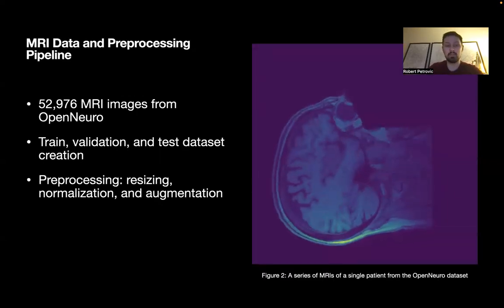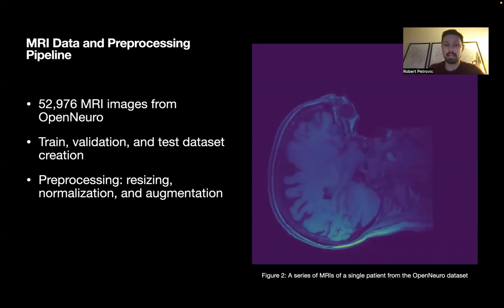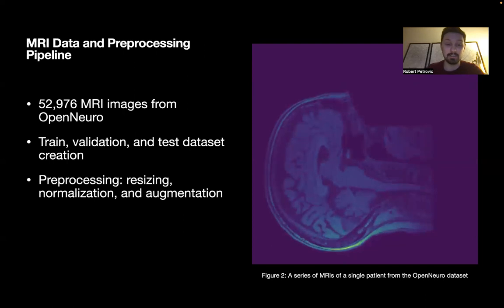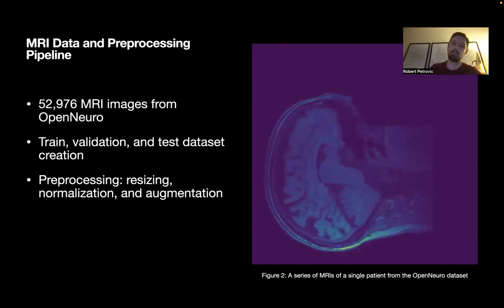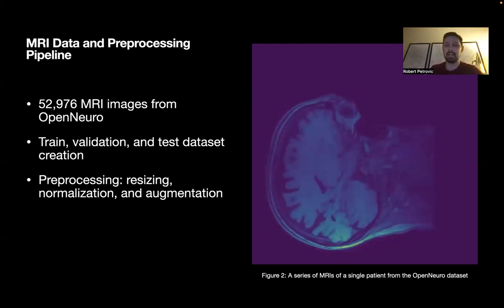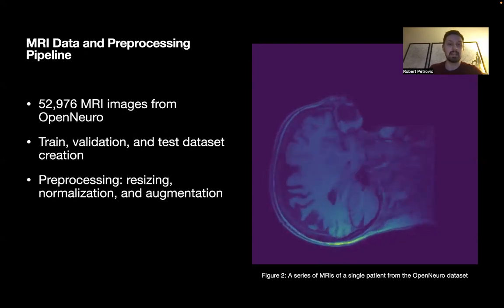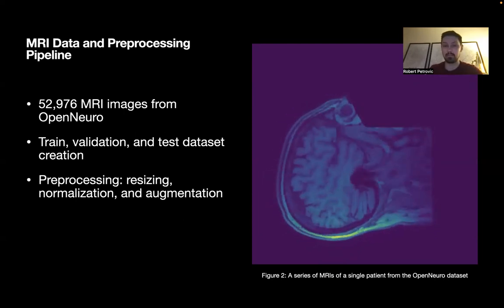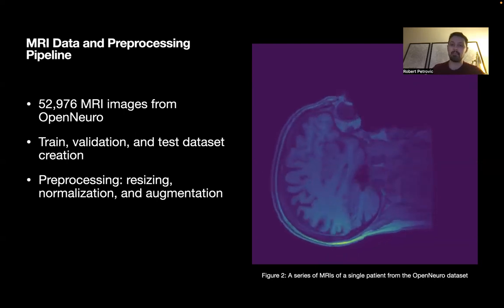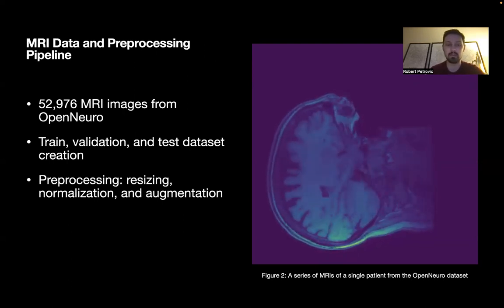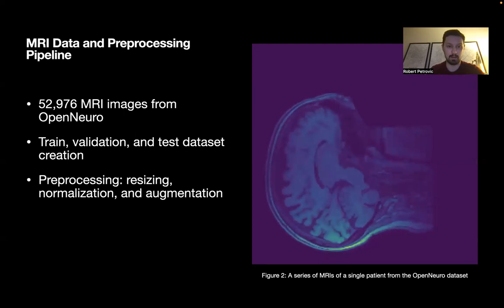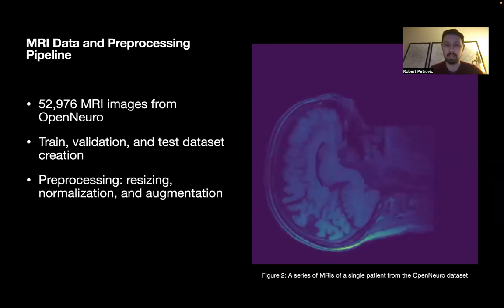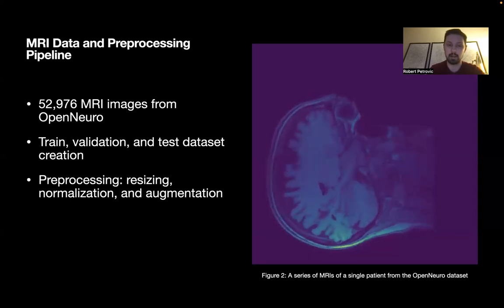In this project, I used the neurocognitive aging data release from OpenNeuro, which provided me with 52,976 MRI images to work with. First, I divided the data into train, validation, and test data sets. And then I pre-processed all three data sets by resizing and normalizing. For the training data set specifically, I also went a step beyond and augmented it with additional transformations like random flips and random changes to brightness and contrast.